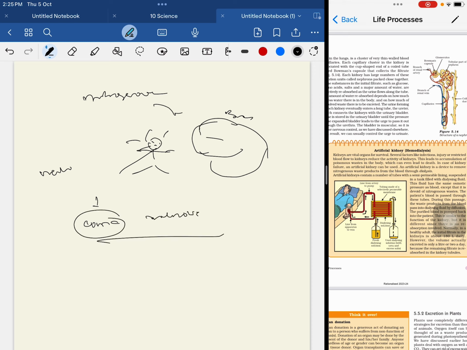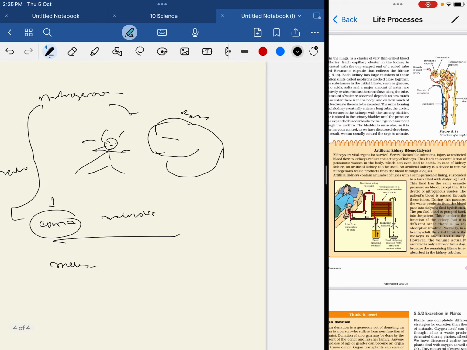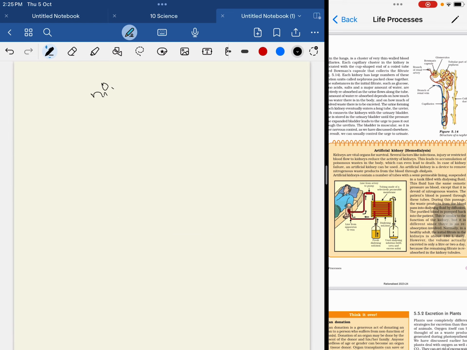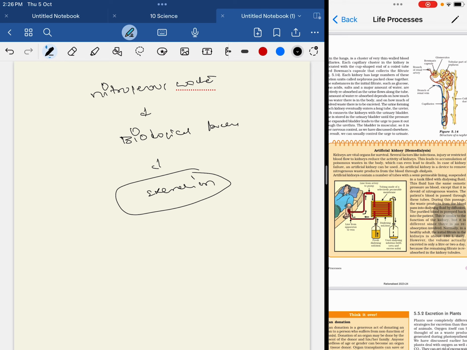So the nitrogenous waste products produced in metabolic activities should be eliminated by the body through a biological process called excretion. This is the definition of excretion: the biological process in which the nitrogenous waste material is eliminated from the body.